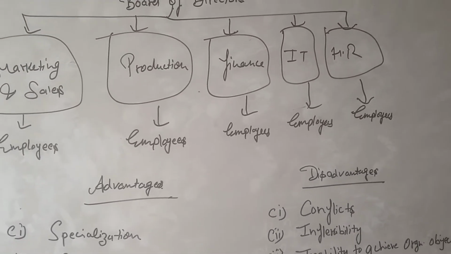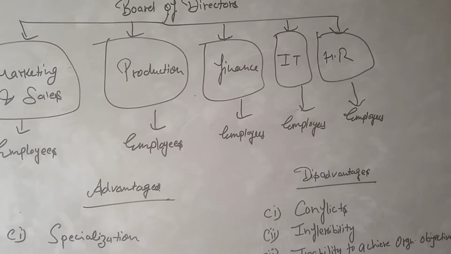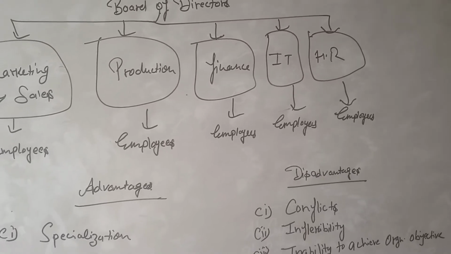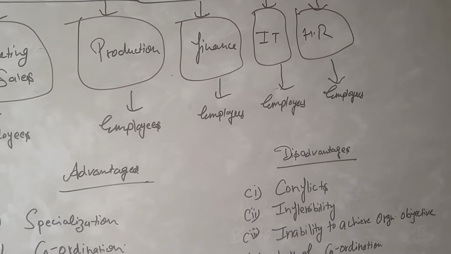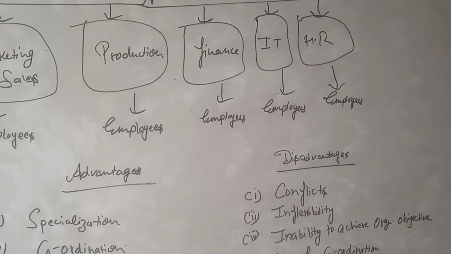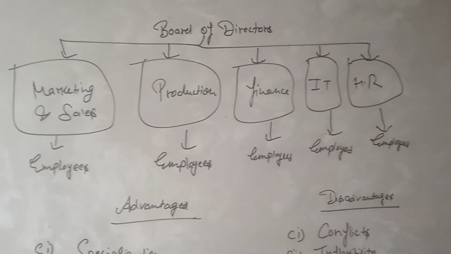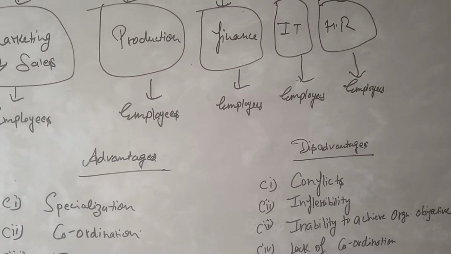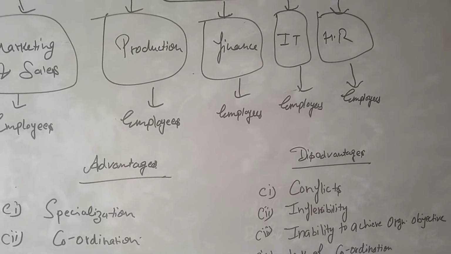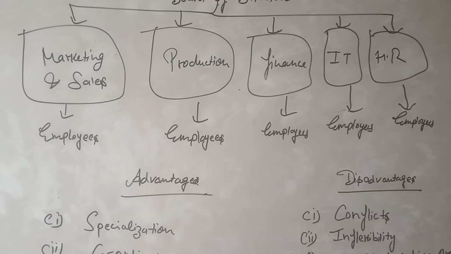Each department can be further divided into separate sections. For example, a manufacturing concern will have a marketing department, production department, human resource department, finance department, and IT department, as you see in this picture. Different departments may be further divided into sections like sales, market research, etc.